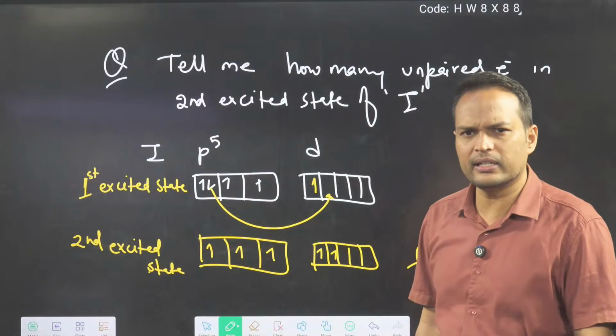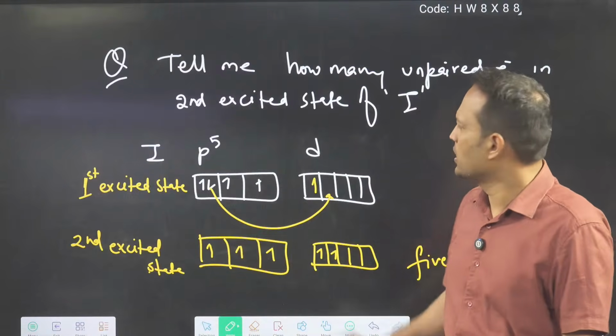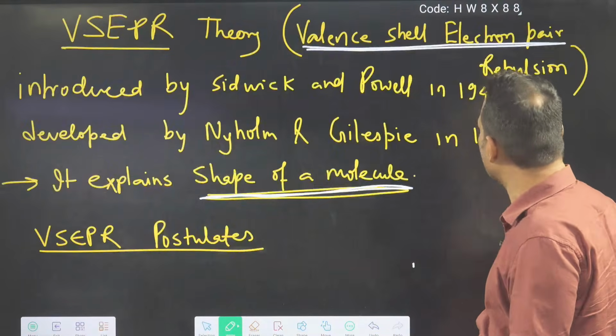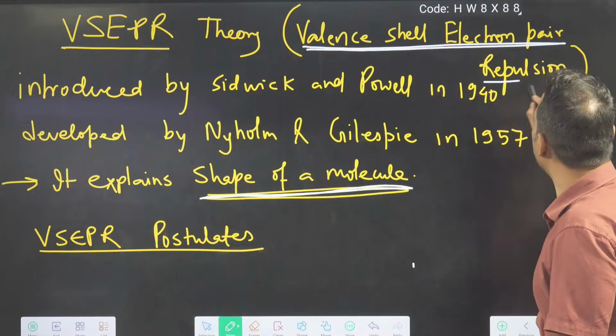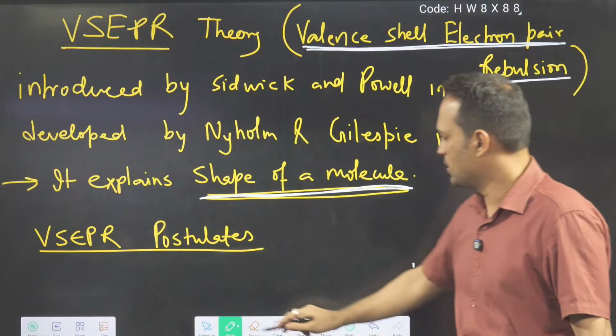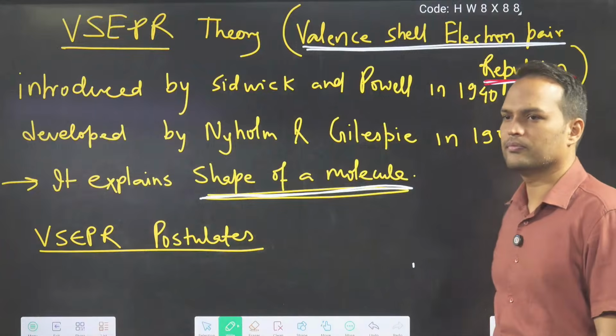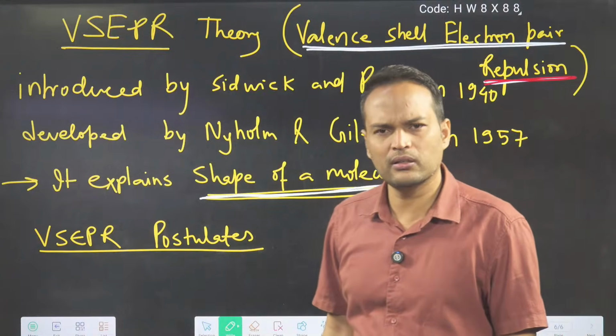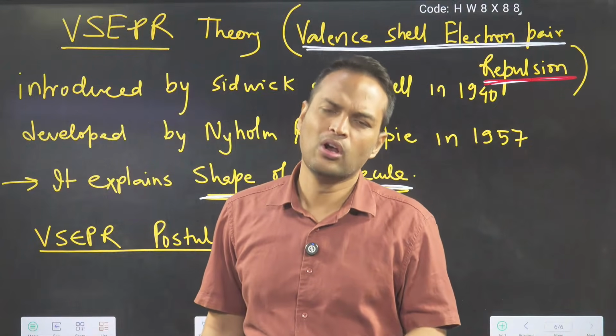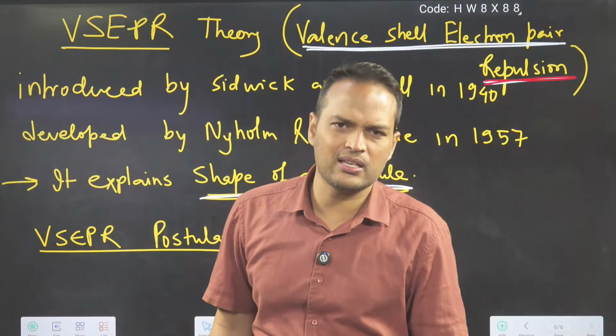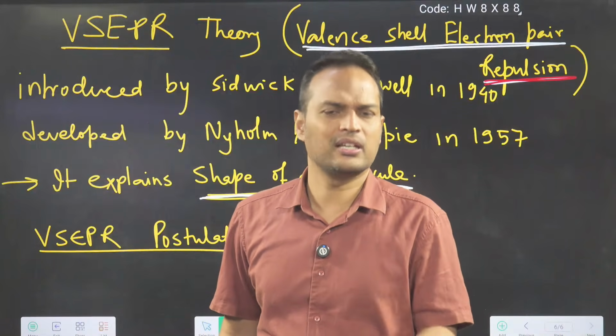Second point they write in NCERT is that these valence shell electron pairs are repelling each other. Why are they repelling each other? Simple common sense. All are negatively charged. Same charge, repulsion.